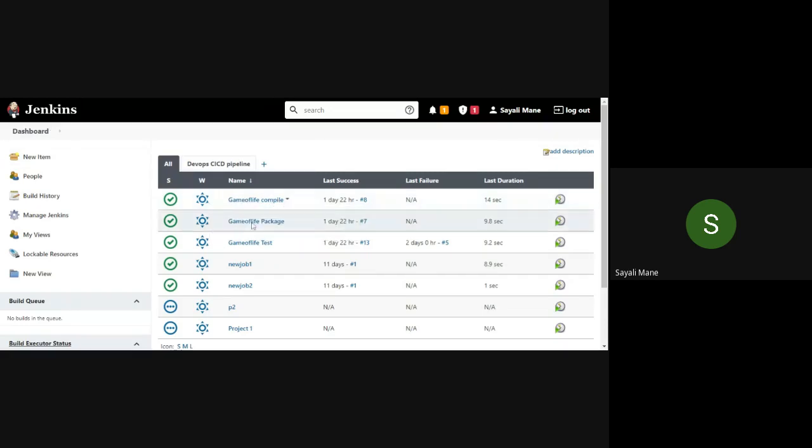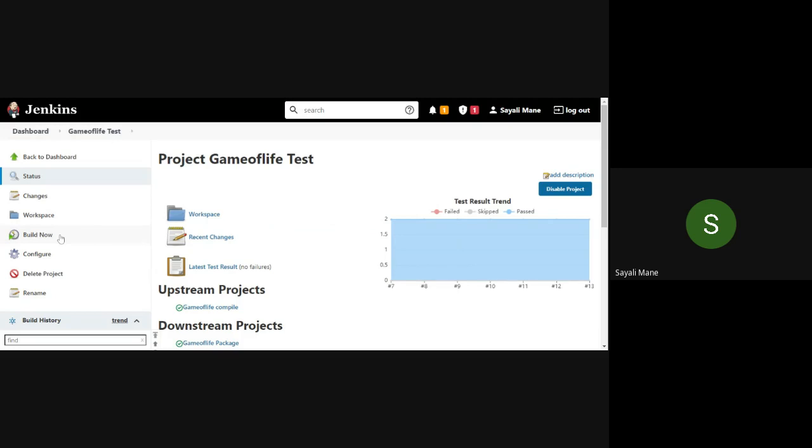Have you created a game of life test, right? Or the test experiment, I mean application. Yes, ma'am. So click on it and then build now. Click on the build now. Okay. Those who are not getting the output of failure, just make sure in configure, whenever you type the goal, test compile package, you're writing it in small letters. Don't add any capital letter.